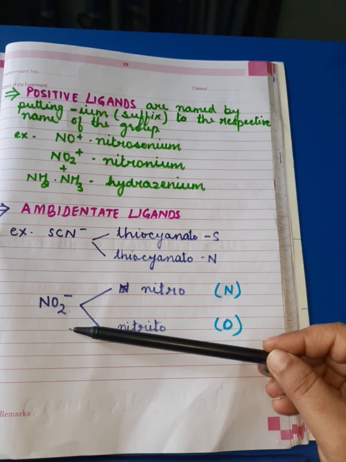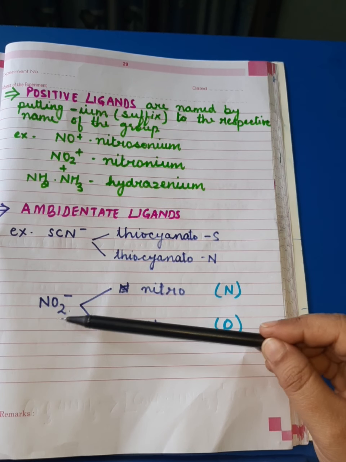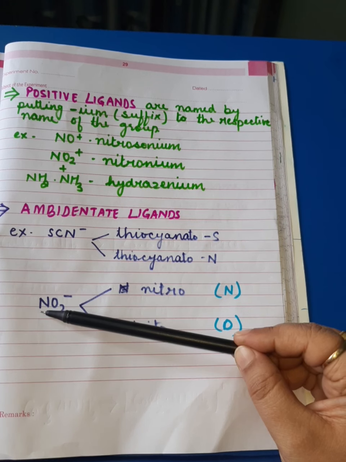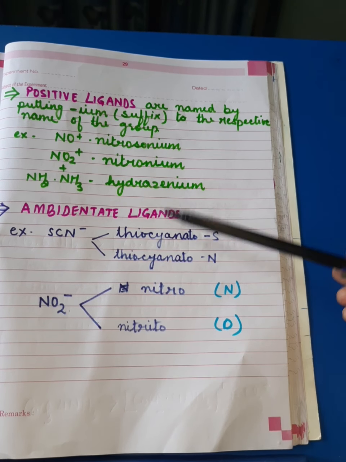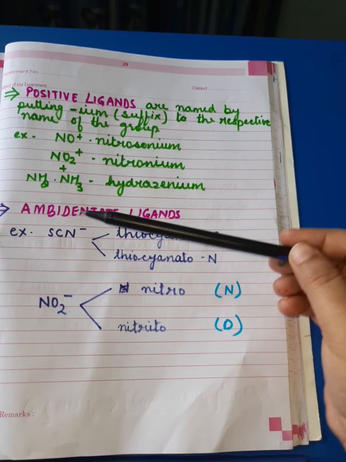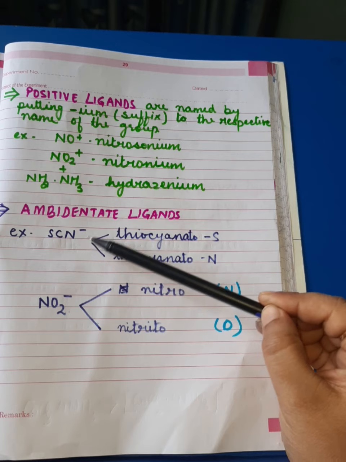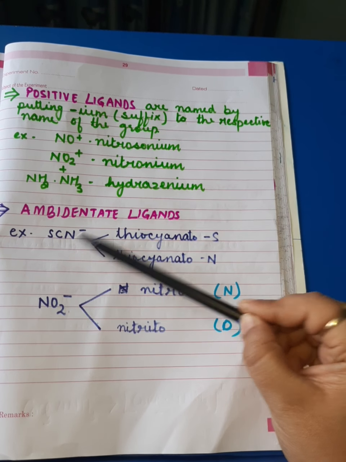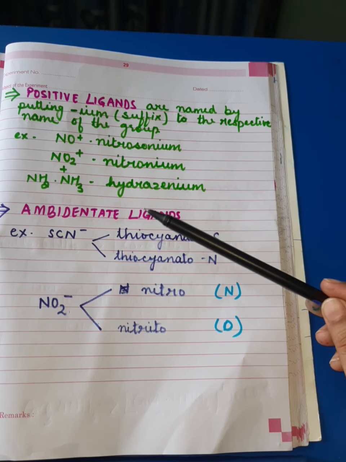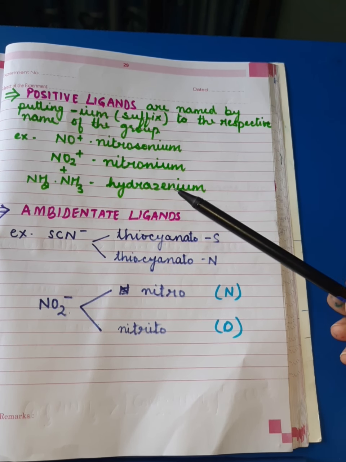Similarly, I have the second example of NO2 minus. Here it also has two donor atoms. One is O and the other one is N itself. When it comes to the name of such ambidentate ligands, what do we do in general? In general, the name of the particular ligand ends with the symbol of the donor atom with which it is attaching to the central metal atom or ion.